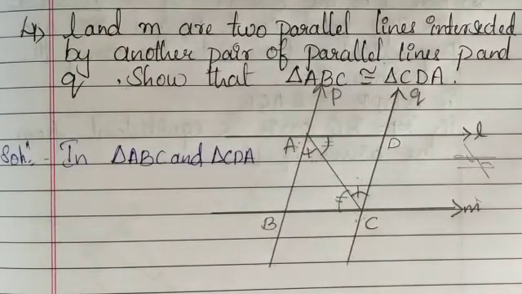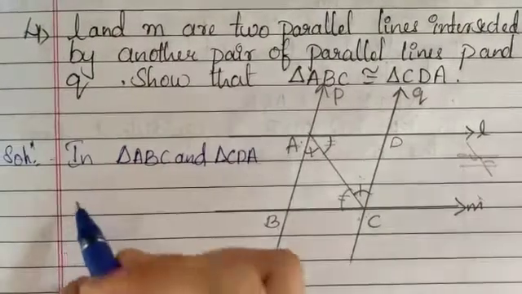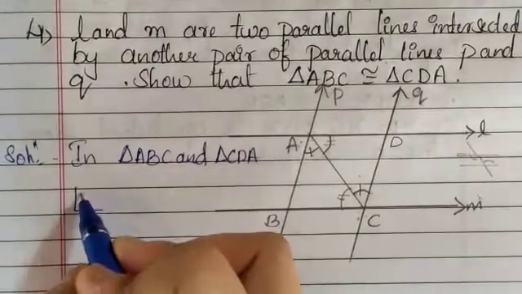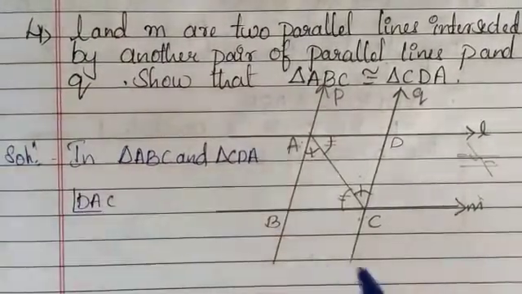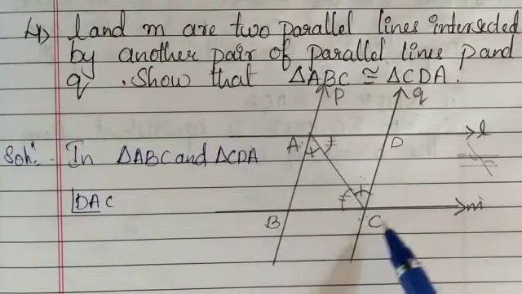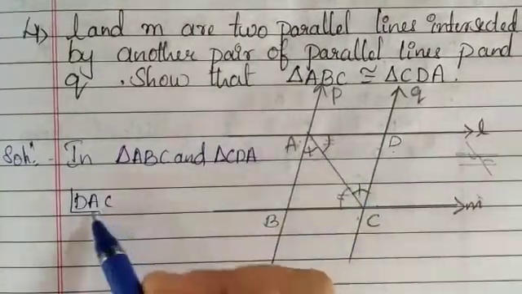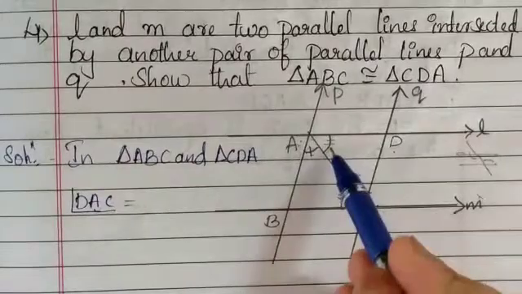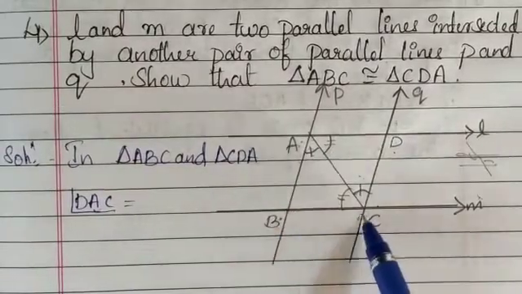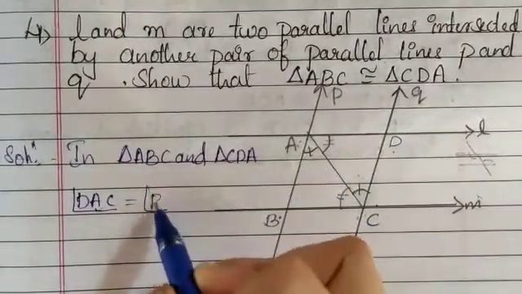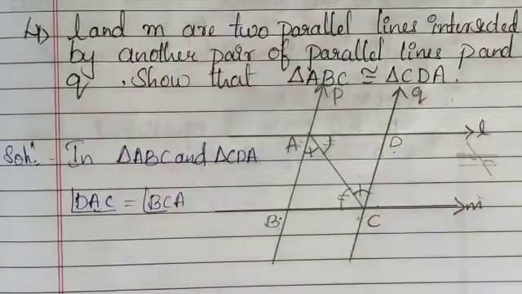So two things we have got to make these two triangles congruent to each other. Which are those? One, angle DAC is the same as angle BCA.